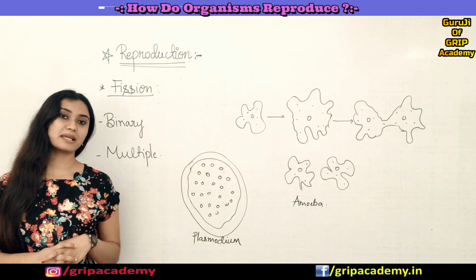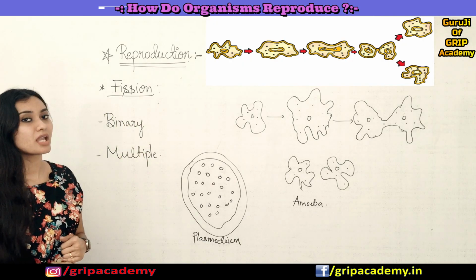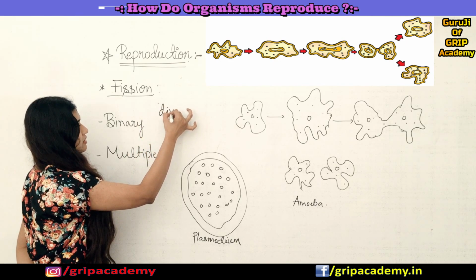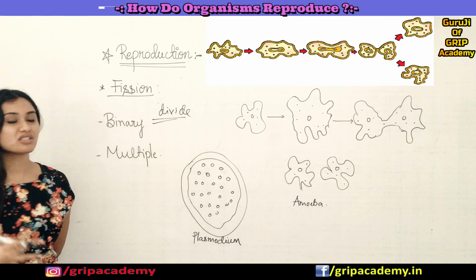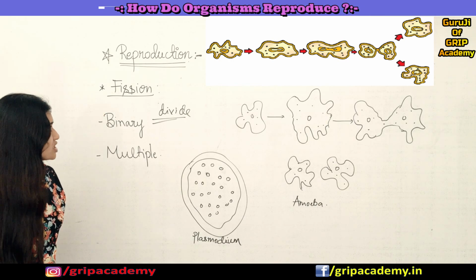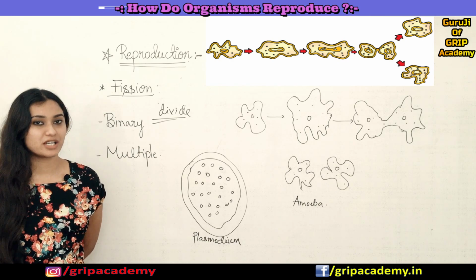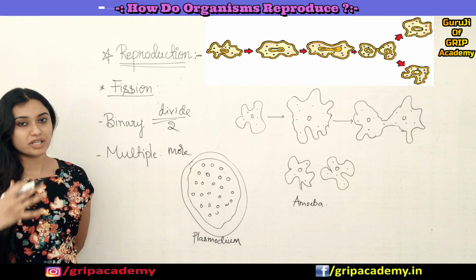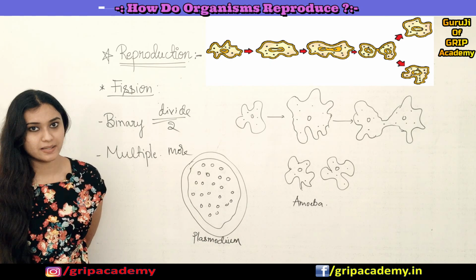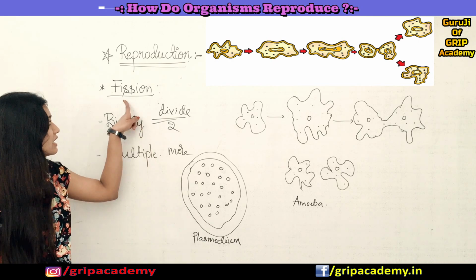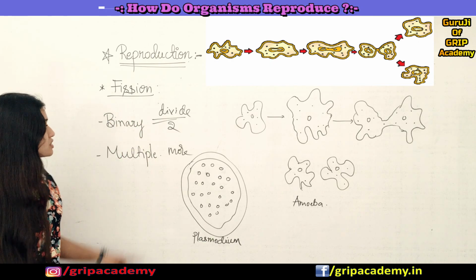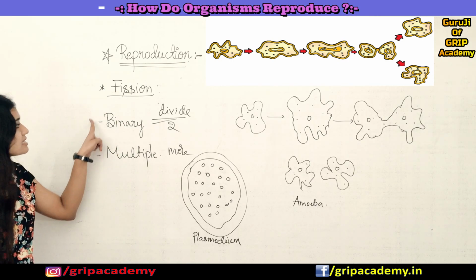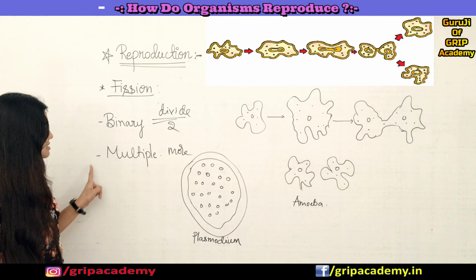Coming to the first type of asexual reproduction, which is fission. Fission has the meaning of what? To divide, right? So how can we define fission reproduction? Fission is a type of asexual reproduction where two or more cells are produced which resemble the parent cell. That is how we can easily define fission. In fission we again have two types: binary fission and multiple fission.